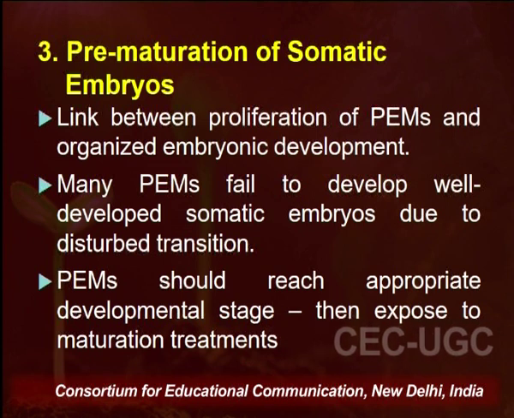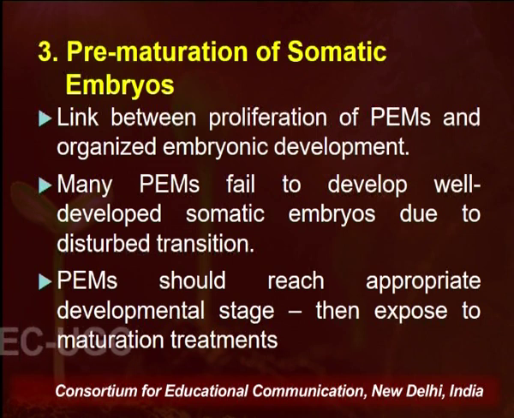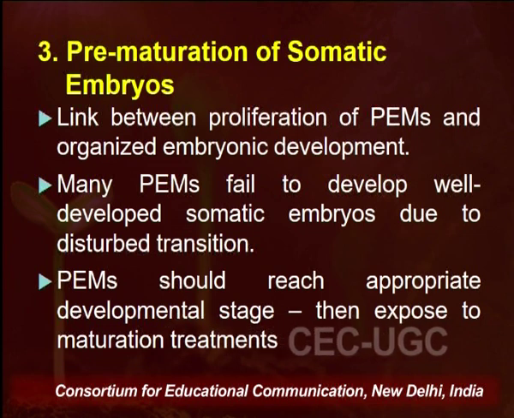Because if you want to maintain the uniformity of the genome of the plant, you cannot afford to have somaclonal variation. So, in such cases, prolonged subculturing should always be avoided. Now, once the proliferation stage is over, it is followed by the prematuration of the somatic embryos. This stage acts as a link between proliferation of pro-embryogenic masses and the organized embryonic development.